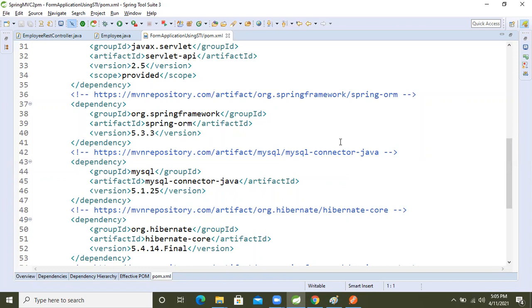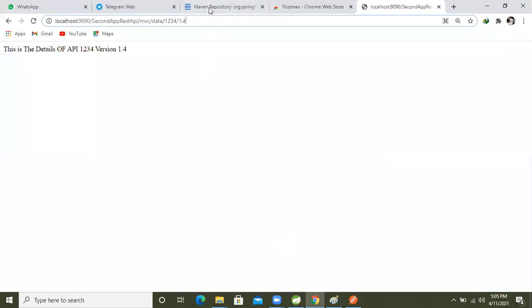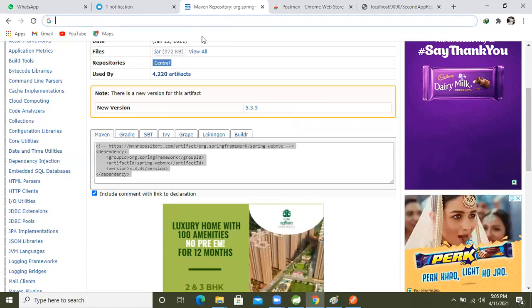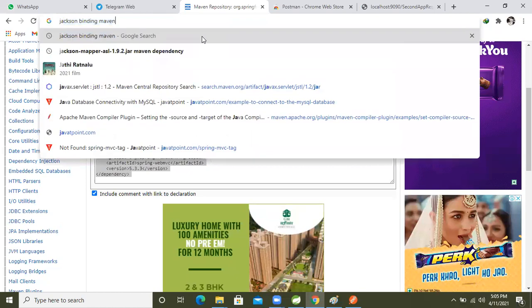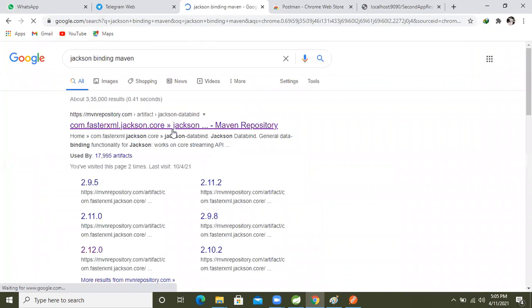Jackson data binding. Okay, we need that dependency. Fine, guys. Come here. Jackson data bind, now complete.